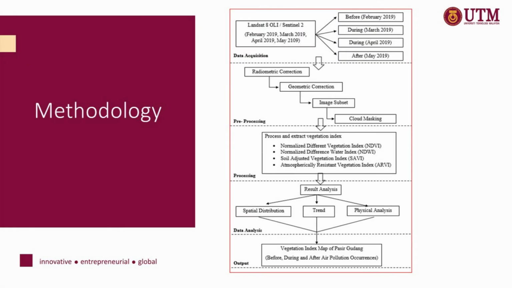For the methodology, this is my research flowchart that consists of data acquisition, pre-processing, processing, data analysis, followed by output. There are 4 phases in the research flowchart. In the data acquisition phase, two remote sensing satellite datasets are involved, which are Landsat 8 OLI and Sentinel-2, respectively. The two satellites were chosen because if one of the satellite data is unusable or not in good condition in a particular month, then the other satellite data can be used and vice versa. There are four images that will be processed based on four dates of occurrences.